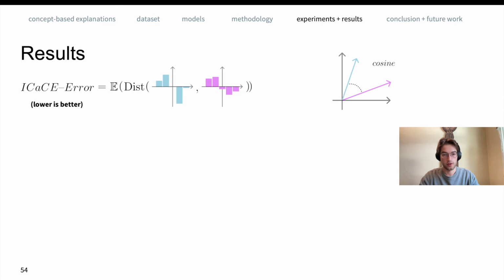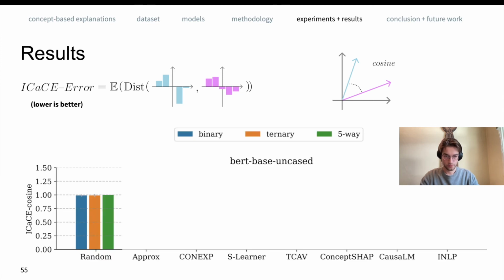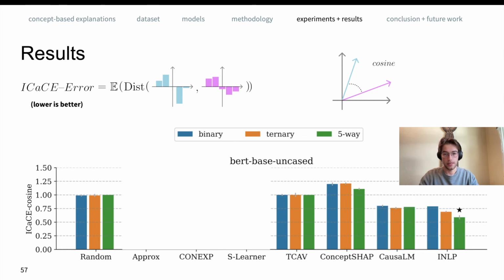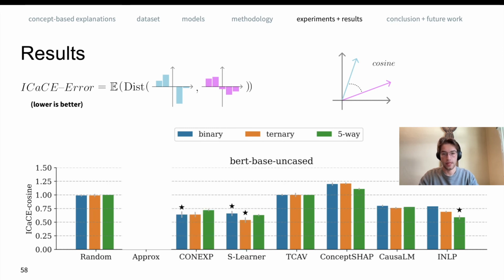We explore the results on BERT base. Lower scores are better. Two methods that we did not explain in detail, concept CEBaB and TCAF, perform worse than random. This is not necessarily due to the fact that these methods are bad, but can be caused by them not fitting our framework of causal explanations. Causal LM and INLP behave better than random. INLP is better than Causal LM, which is also great because it's conceptually simpler. Conditional expectation and S-learner also behave well, on par with INLP. Interestingly, the approximate counterfactual baseline works surprisingly well, as good as S-learner and INLP.